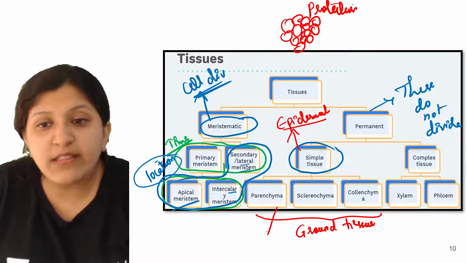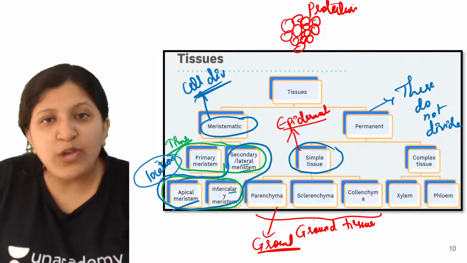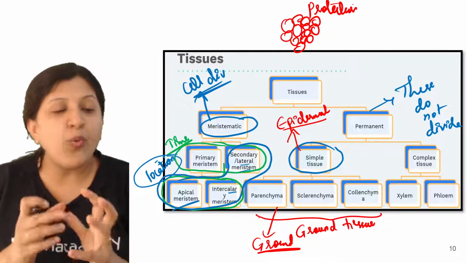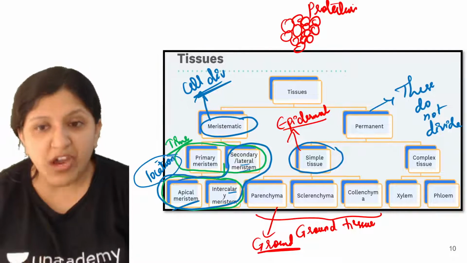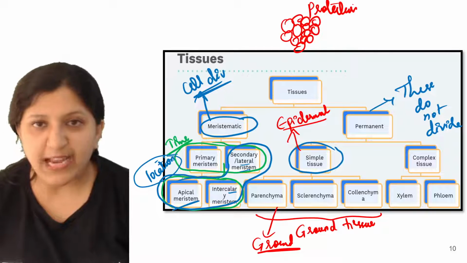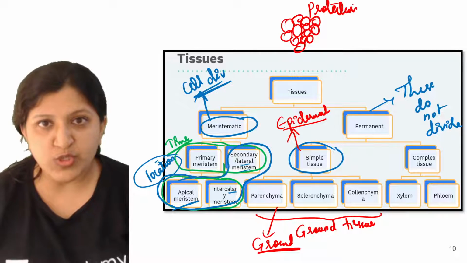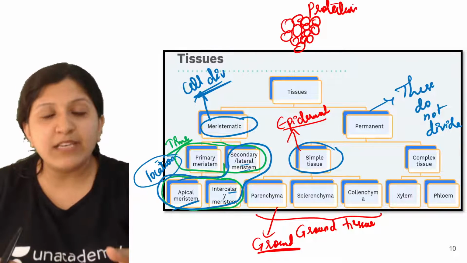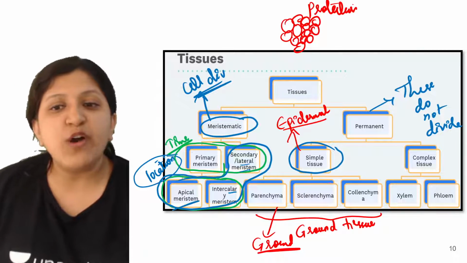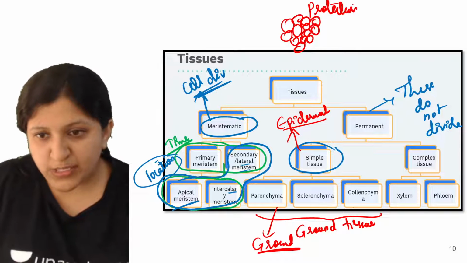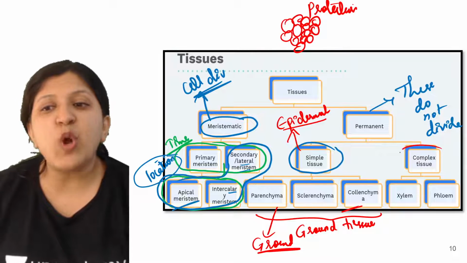Now these are the ground tissues. So how exactly do we call it a ground? They are providing a particular framework, so they are providing particular functions in the case of a plant. And they are also providing protection. They are making the plant stand in a rigid or erect way. That is because of sclerenchyma and collenchyma, so we will discuss this. And then there is complex tissue.